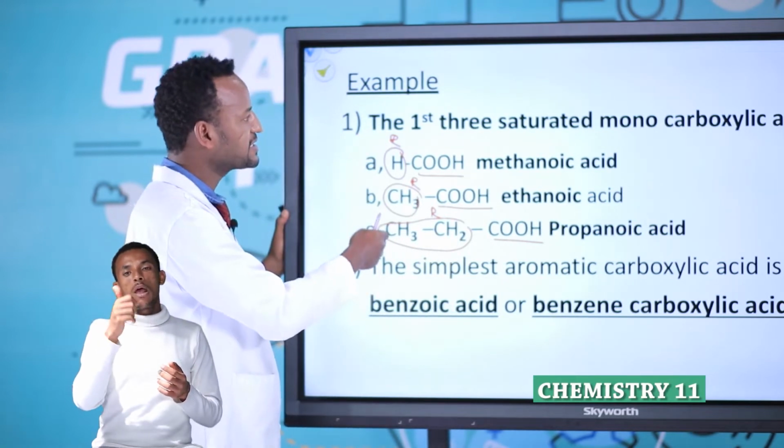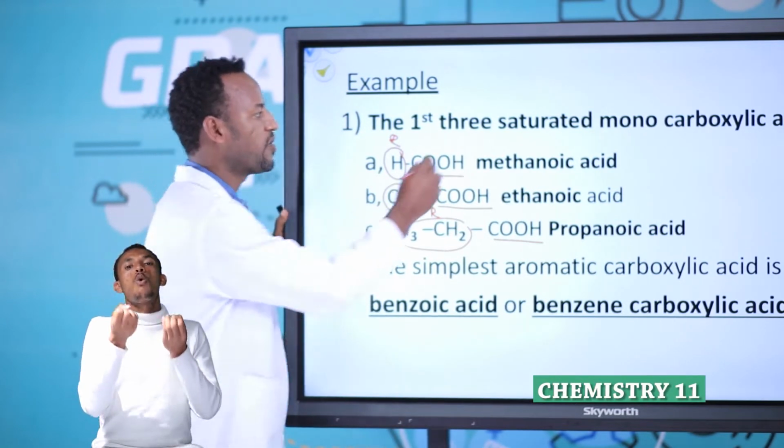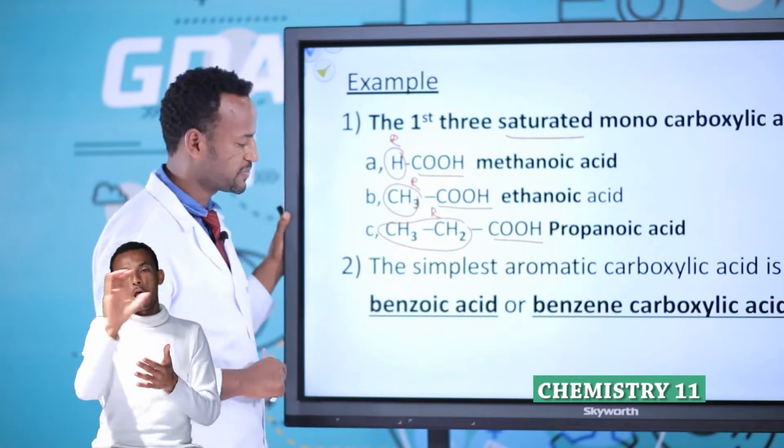Therefore, these indicate the first three saturated monocarboxylic acids. Why saturated? Because of the carbon-carbon single bond. This is a carbon-carbon single bond.